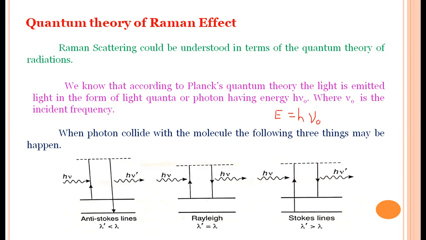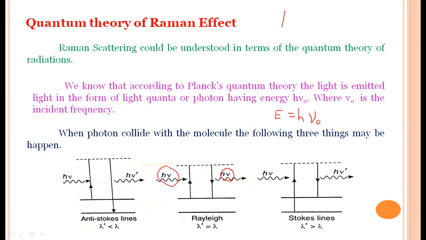The incident photon has energy h nu, and the scattered photon also has h nu. The frequencies do not change. This is called Rayleigh scattering.